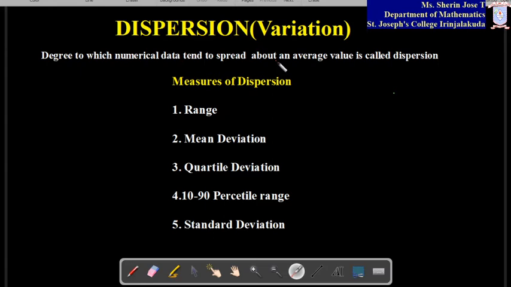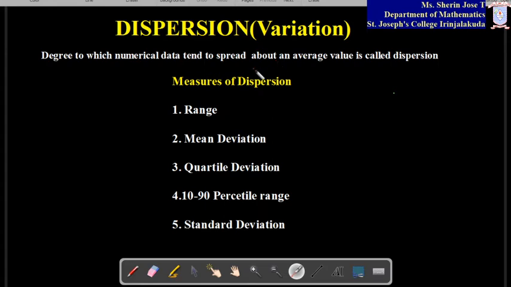For example, if the average of a set of data is 10 and some other value is 3 or 2, we can see directly the variation, how much difference of 7 comes in between, right? That is a kind of variation. Likewise, we are finding different types of variations that I will explain one by one. So we will see how much spread the data has, whether it is clustered in one point or spread vastly, or some clustered and some spread a lot. Likewise, we can find the variation in the given data set.